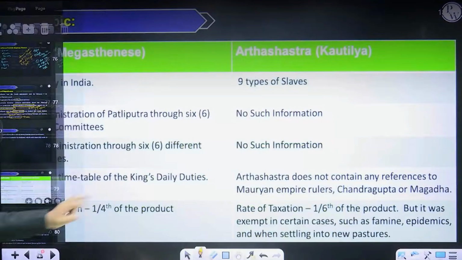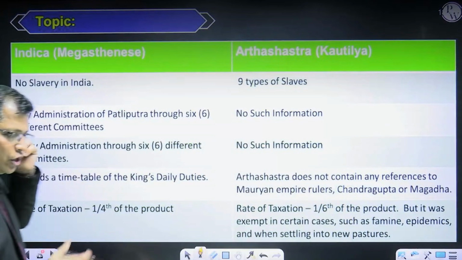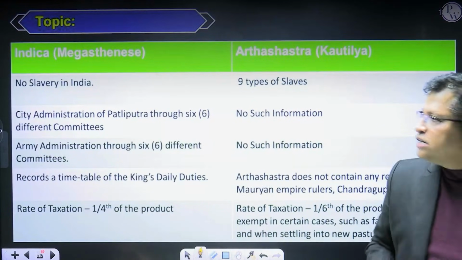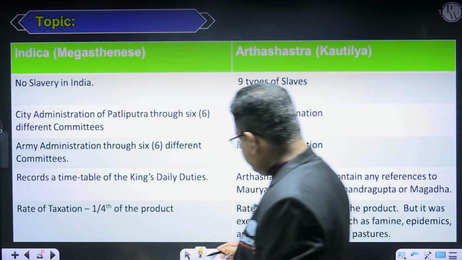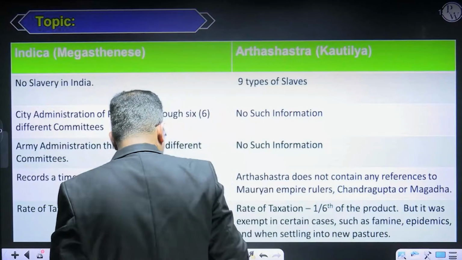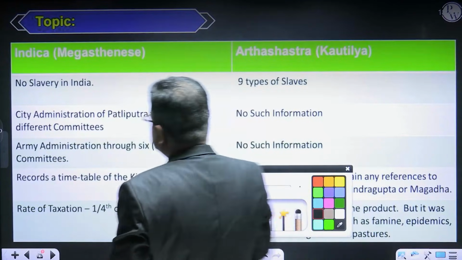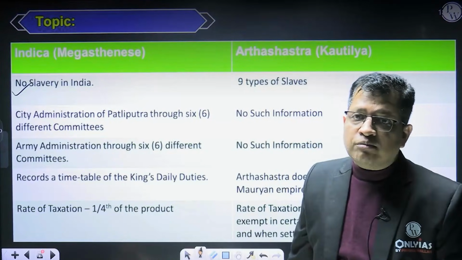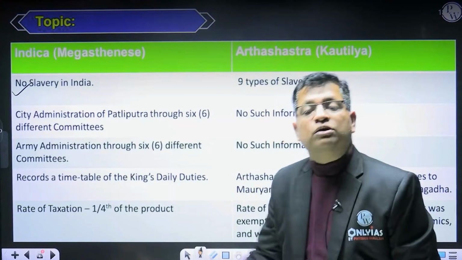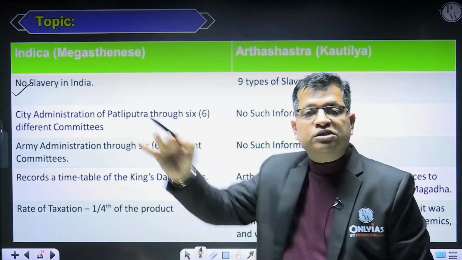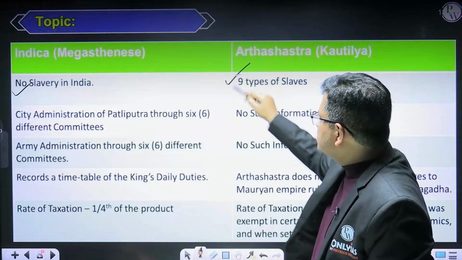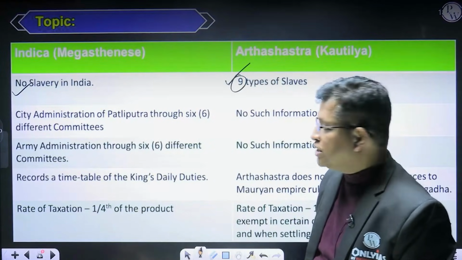Now there is a difference between Indica and the Arthashastra. According to Indica, there is no slavery system. That is wrong information given by Indica, but it is important for prelims whether Megasthenes talks about the slavery system or not. He said that there was no slavery system. There were 9 types of slaves mentioned by the Arthashastra.